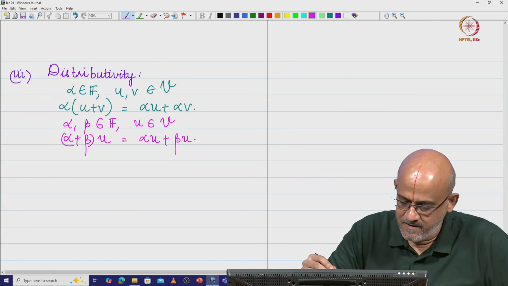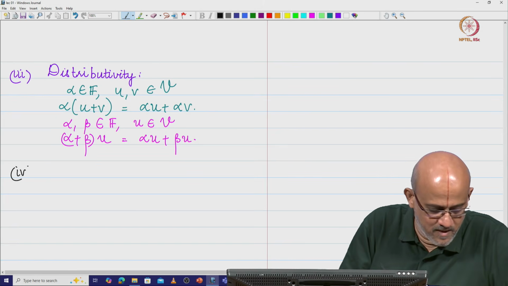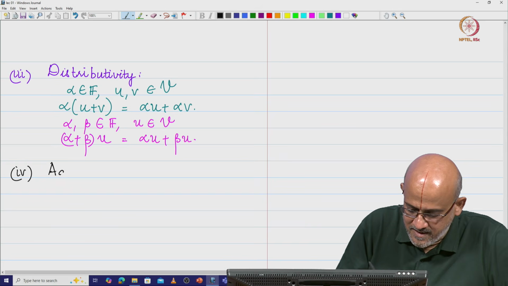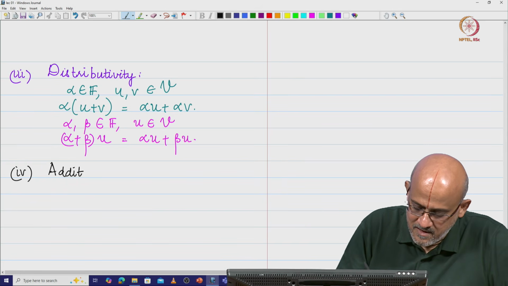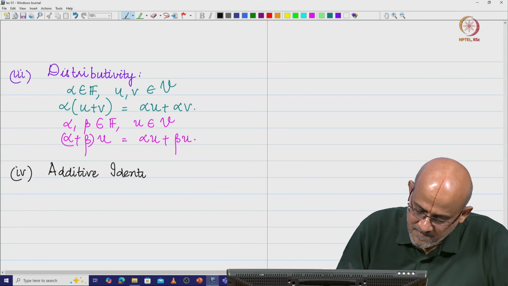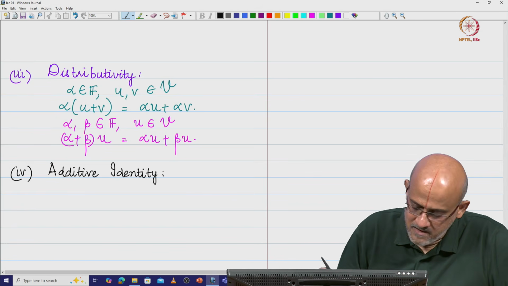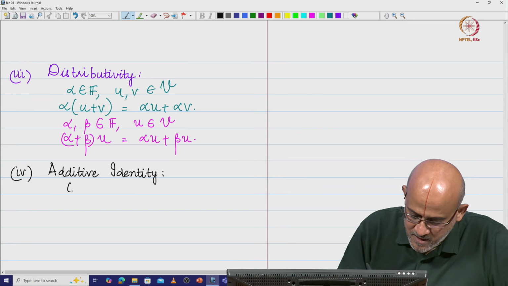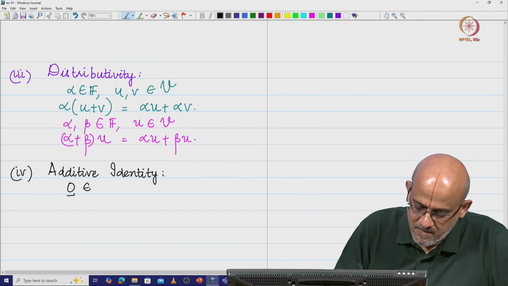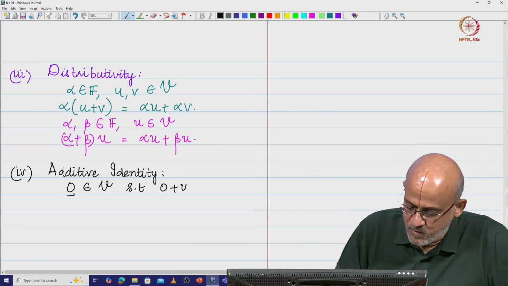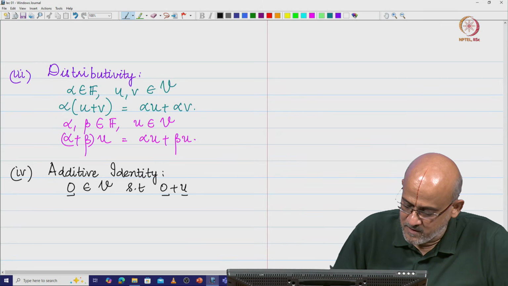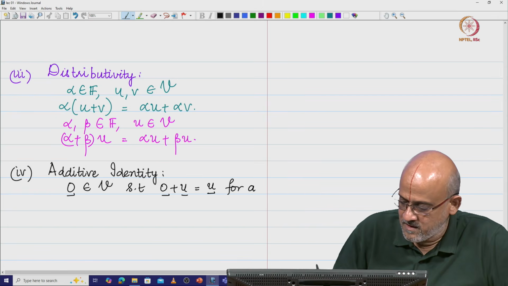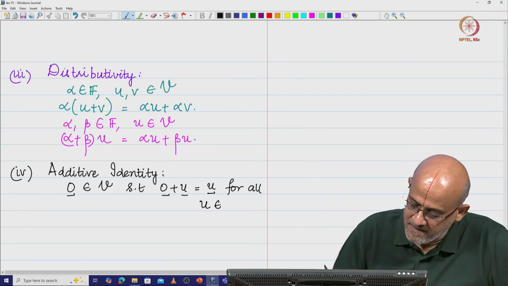The fourth one is the additive identity element. That means you have the 0 vector which is an element of V such that 0 vector plus u vector is the same as u vector, for all u vector in V.